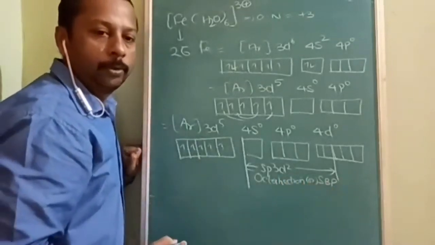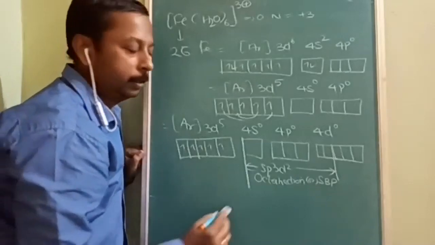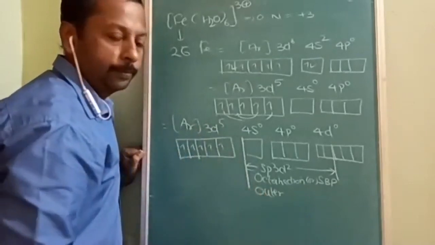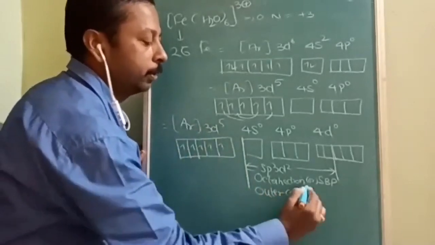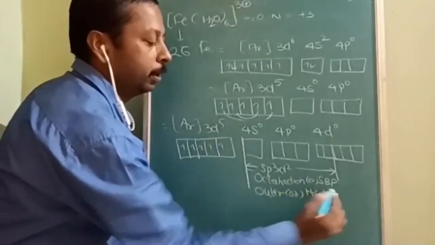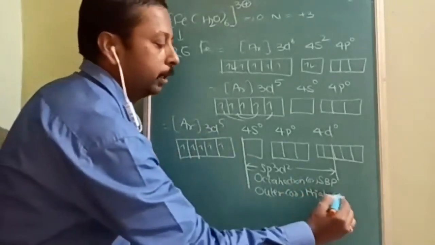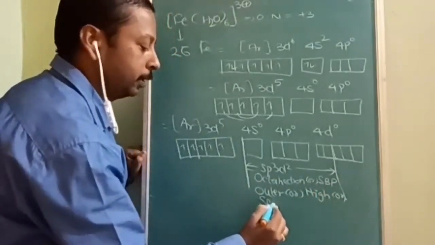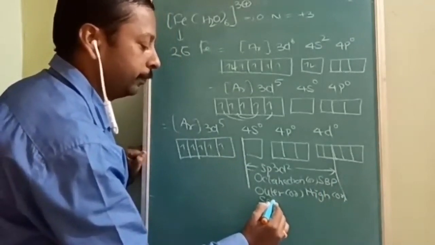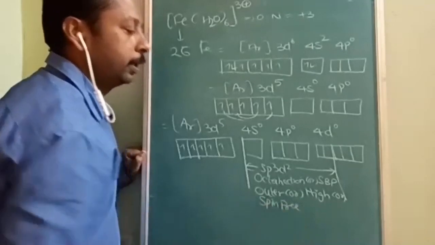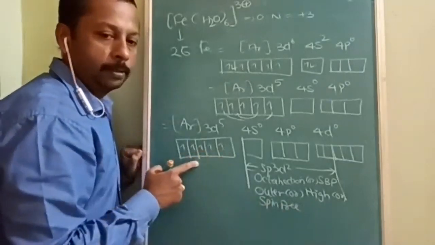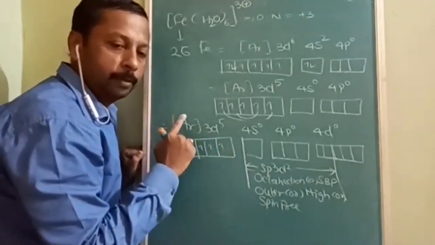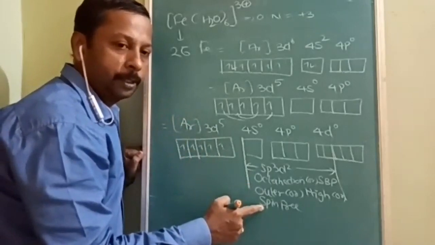But I told you there are certain new names also added. So that was inner octahedron, now it is going to be outer octahedron. Otherwise, that was low spin octahedron, now it is going to be high spin octahedron. And what else? High spin and spin paired. What is it called? Spin free octahedron, because electrons are unpaired here. That was spin paired, now it is spin free. Remember this is spin free.